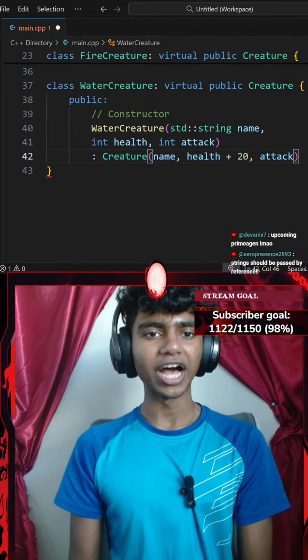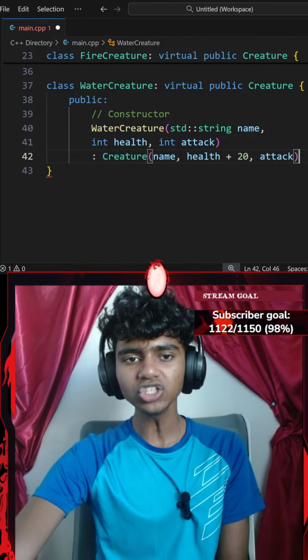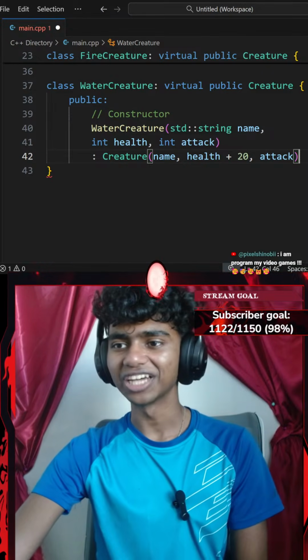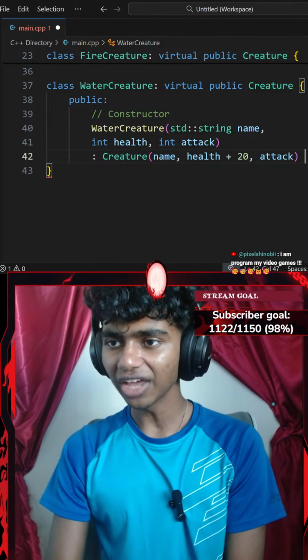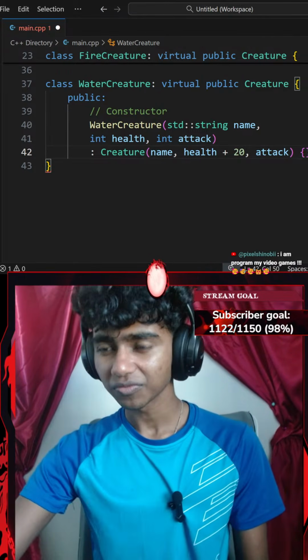Okay, string should be passed by reference. By reference, honestly, should I? I do need to use const as well. Okay, and then I'll go with the curly braces, ending with a semicolon.